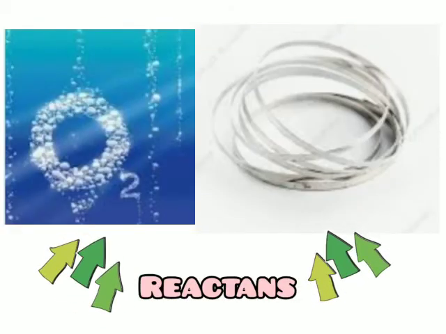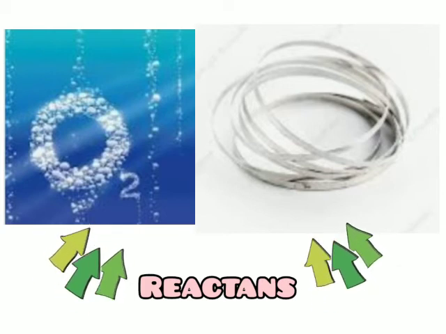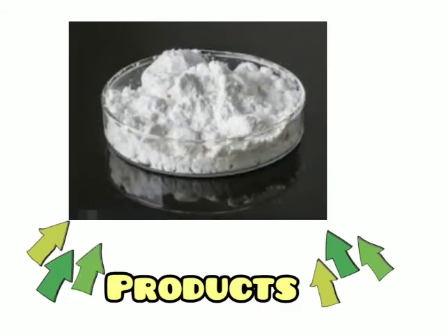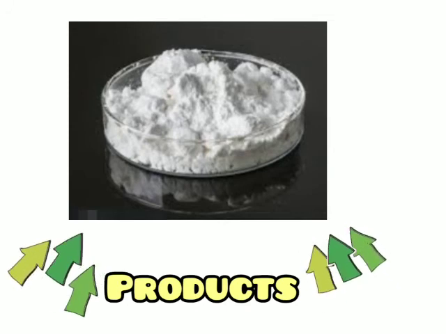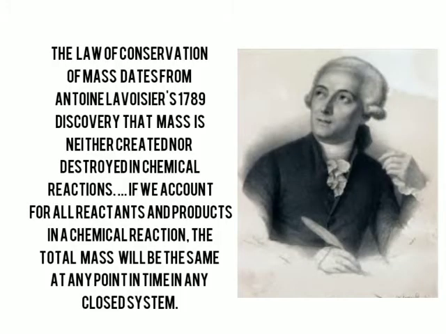The substances that are subjected to chemical change during chemical reactions are called reactants, such as magnesium and oxygen. New substances formed by chemical reactions are referred to as products, such as magnesium oxide in that experiment. Law of conservation of mass. The law of conservation of mass dates from Antoine Lavoisier's 1789 discovery that mass is neither created nor destroyed in chemical reactions. If we account for all reactants and products in a chemical reaction, the total mass will be the same at any point in time in any closed system.